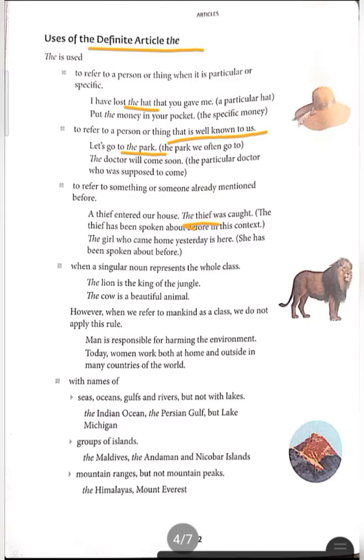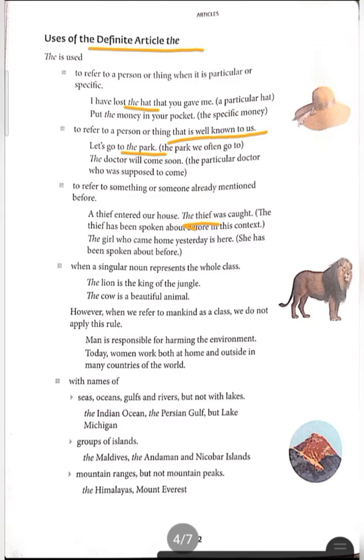However, when we refer to mankind as a class, we do not apply this rule. See, this rule does not apply to mankind. For example, man is responsible for harming the environment. Here we are making a person, man, responsible, but because the environment is given, it can't show the whole class.